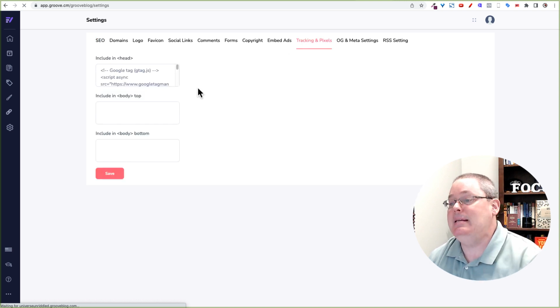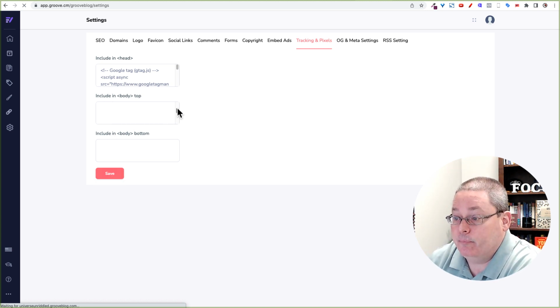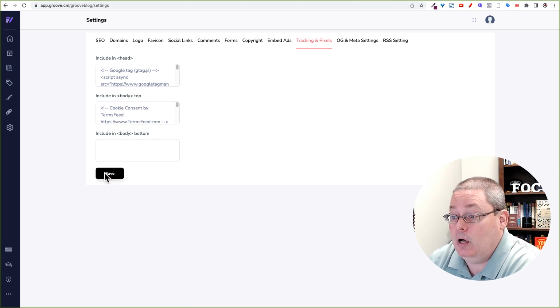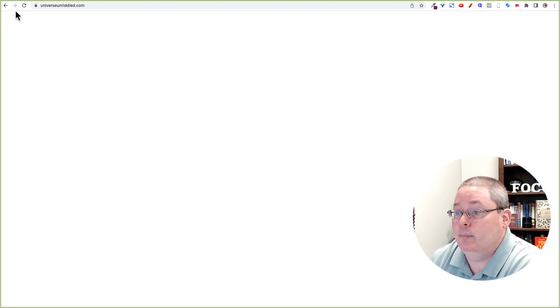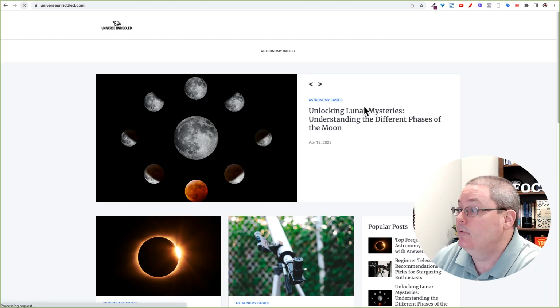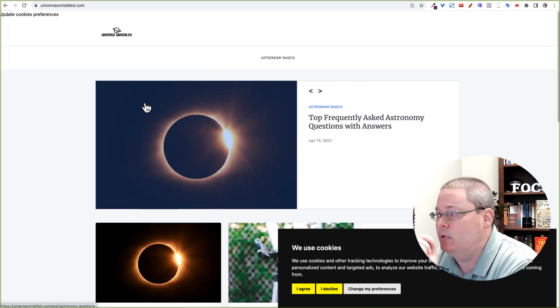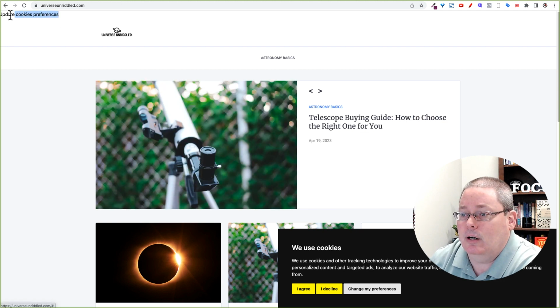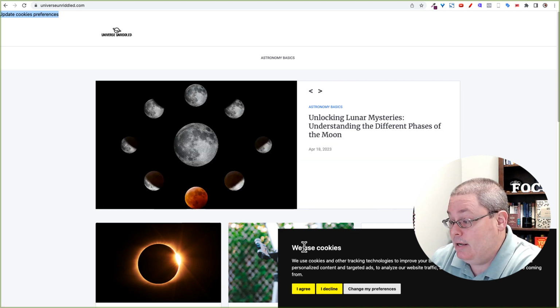So to maintain the look and feel across the blog and the pages, we're going to paste that TermsFeed policy right here into the body tag. Again, we are in GrooveBlog, so we're going to save that under GrooveBlog. I don't know if you need to publish that or if those changes are going to go live. We did not need to publish it, but you can see here now this has put this update cookie policies thing up here, but it did put the we use cookies down here.